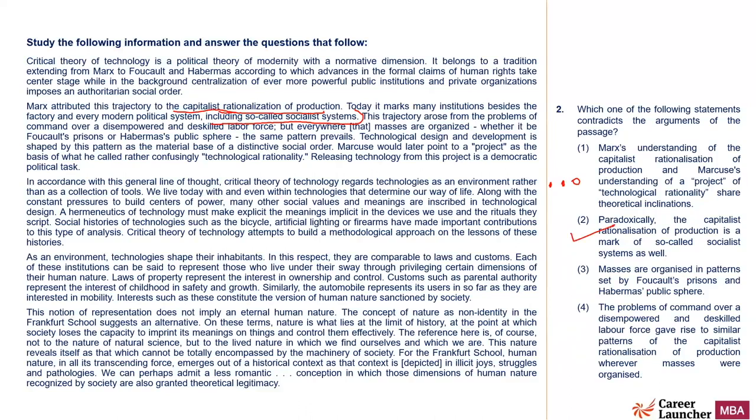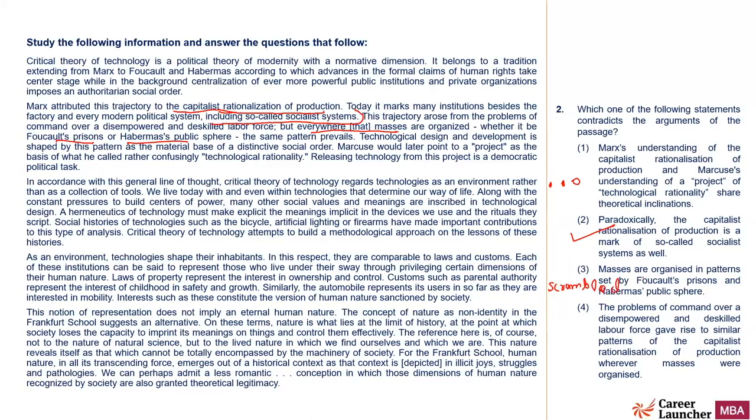Masses are organized in patterns set by Foucault's prison and Habermas's public sphere. What is being talked about is that masses are the same everywhere, and these two are used as an example. It's a scrambled option. It's not mentioned in the passage. This definitely is not mentioned.